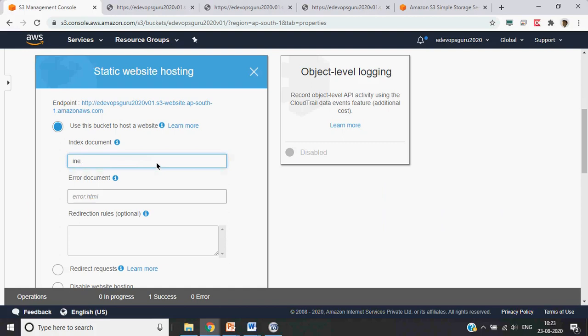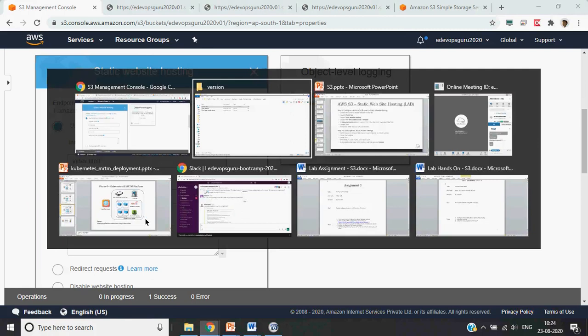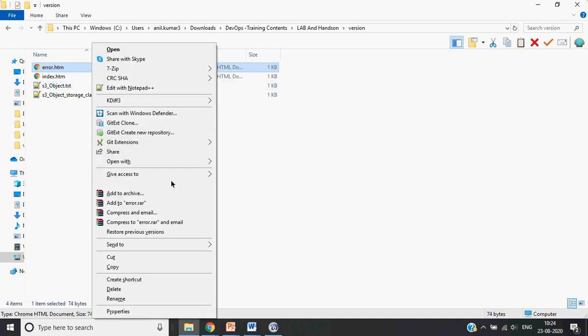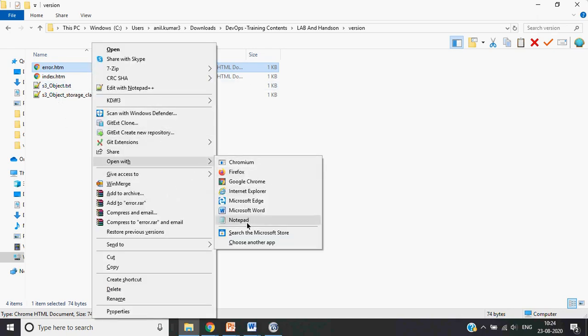This file can be anything, but let's assume it's HTML. For any errors you can also provide an error page. So let's copy this file and rename it error.html, and open it.